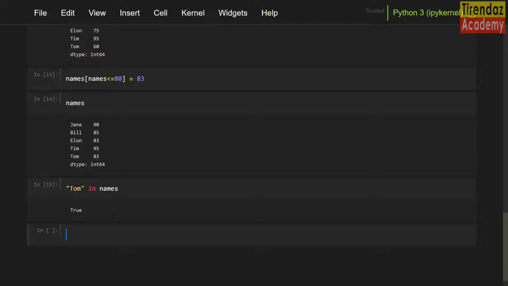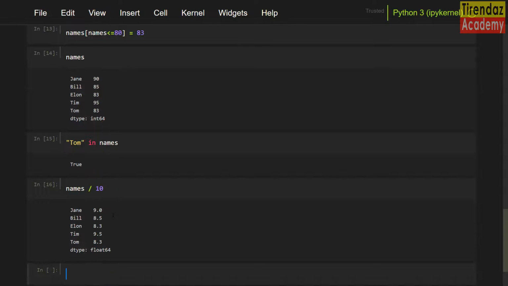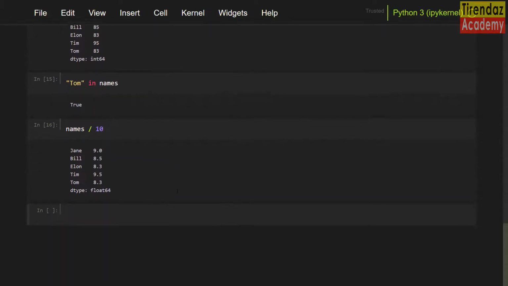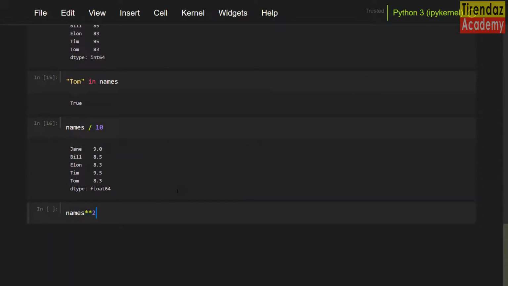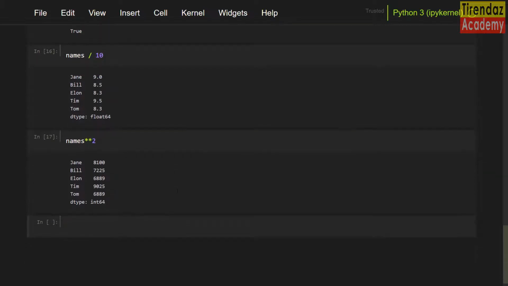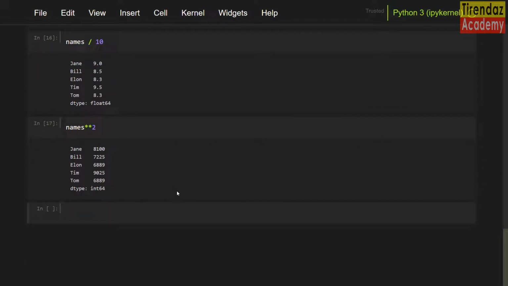We can apply mathematical operations to series. For example, let's divide the values by 10. I'm going to write names divided by 10. We can also square each value. Names to the power of 2. Here you go. The isnull method is used to find the missing data. Let's show this. Names.isnull. Here you go.